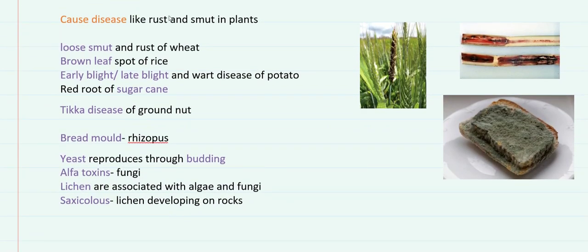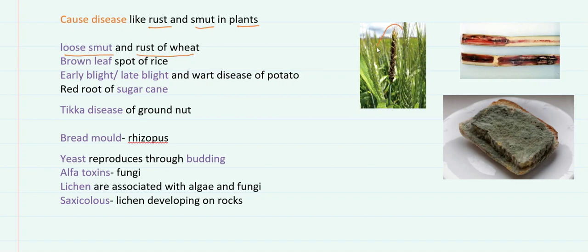Fungi cause many diseases like rust and smut in plants. Some of the important diseases caused by fungi are loose smut and the rust of wheat.